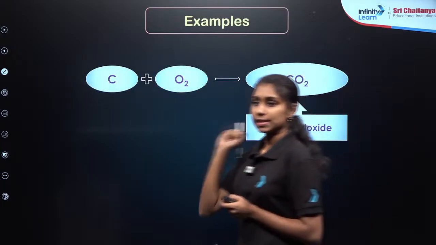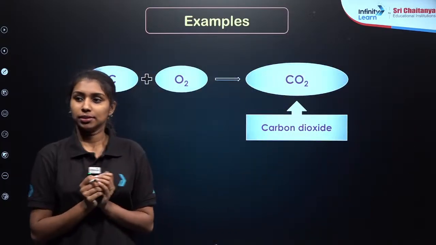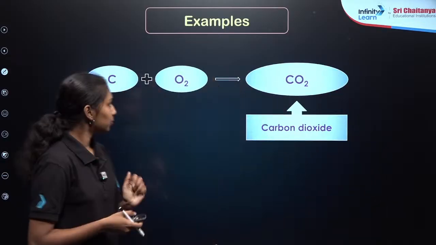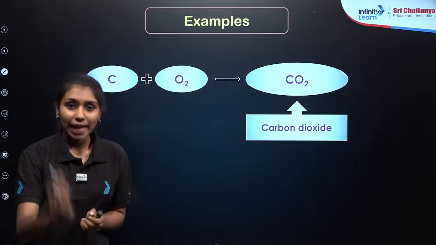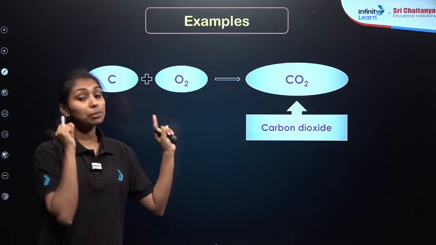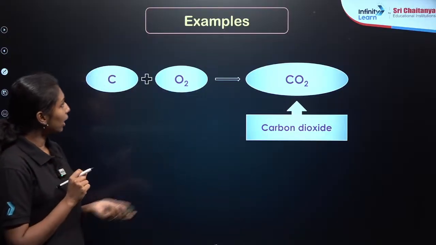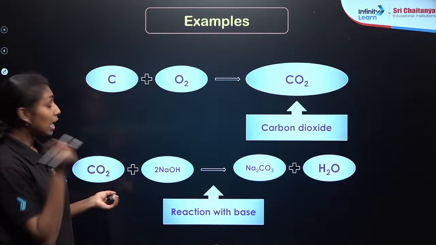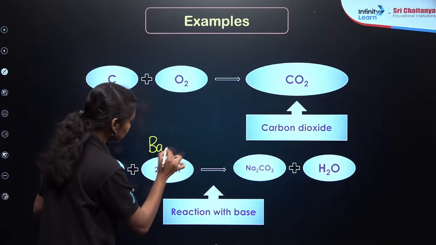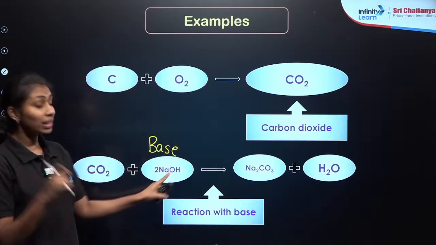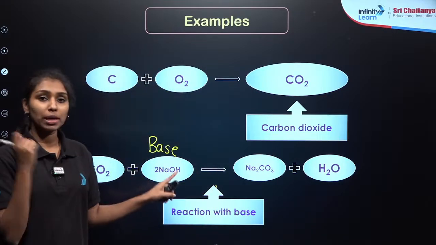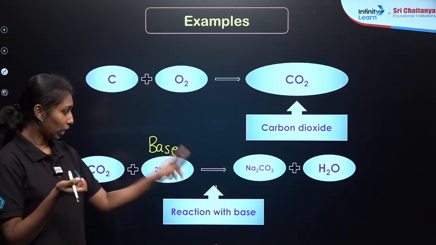Now let us see the first example here. Carbon is reacting with oxygen to form carbon dioxide. That is one example of a non-metal oxide, carbon dioxide. Then this carbon dioxide is reacting with NaOH. NaOH is a strong base, right? So it will react with the base to form the corresponding salt, that is Na2CO3 or sodium carbonate, plus water, due to the reaction between acid and base, that is a neutralization reaction.